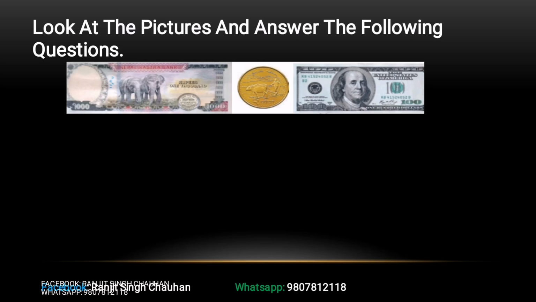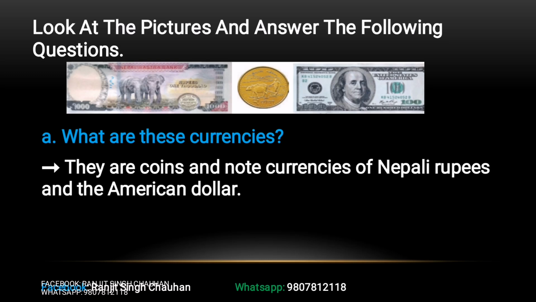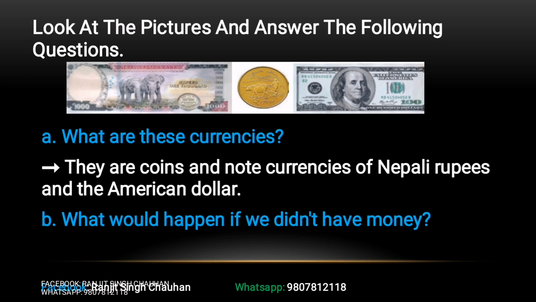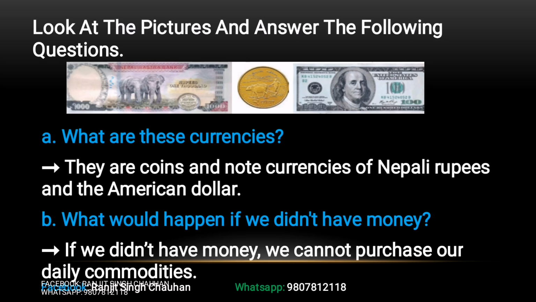Let us start our unit. Look at the pictures and answer the following questions. You can see the currency and coin of Nepal and American dollar paper note. So what are these currencies? They are coins and note currencies of Nepali rupees and the American dollar. Then what would happen if we didn't have money? If we didn't have money, we would not purchase our daily commodities.